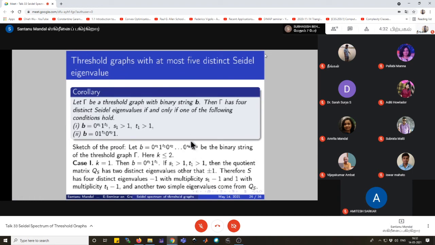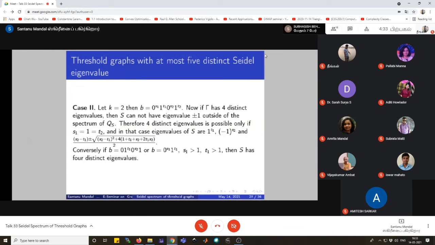In k equals 1, the binary string will be b equals 0 to the power s_1 and 1 to the power t_1, and if we take s_1 and t_1 both strictly greater than 1, then the quotient matrix QS has two distinct Seidel eigenvalues which are other than plus or minus 1. So therefore S has four distinct eigenvalues: minus 1 with multiplicity s_1 minus 1 and plus 1 with multiplicity t_1 minus 1, and another two simple eigenvalues will come from the matrix QS.